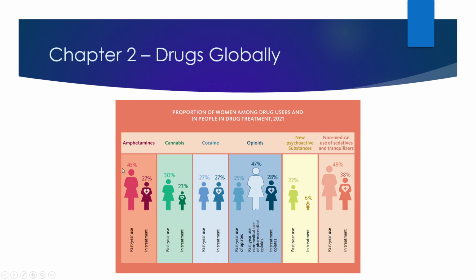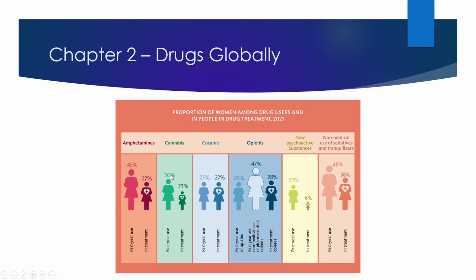And you'll see that all the way across here, regardless of what drugs we're talking about, it's the same thing we've seen before. More use by men. All of these are less than 50%, right? Since they're less than 50%, that means that men are the majority of users. Let's walk through these quickly. Amphetamines, women are less than 50%, they're 40%.